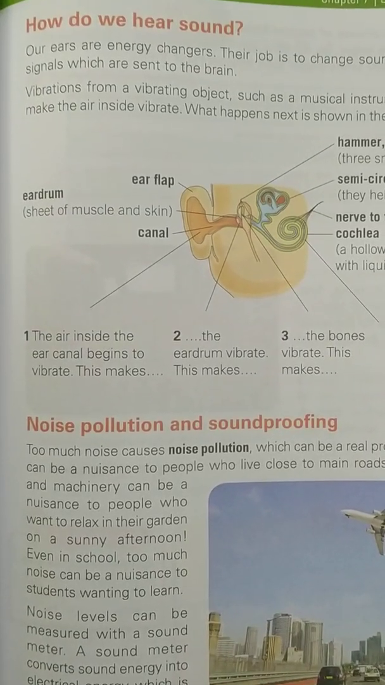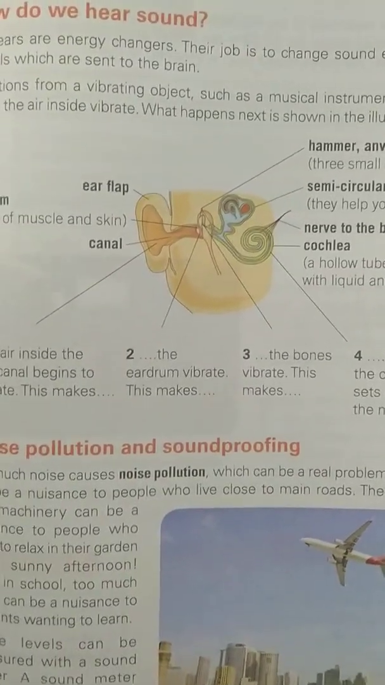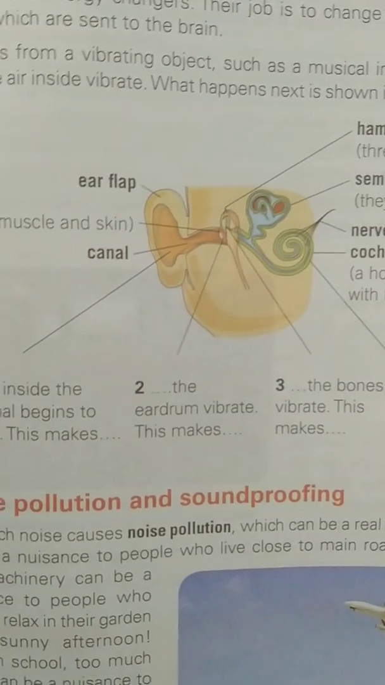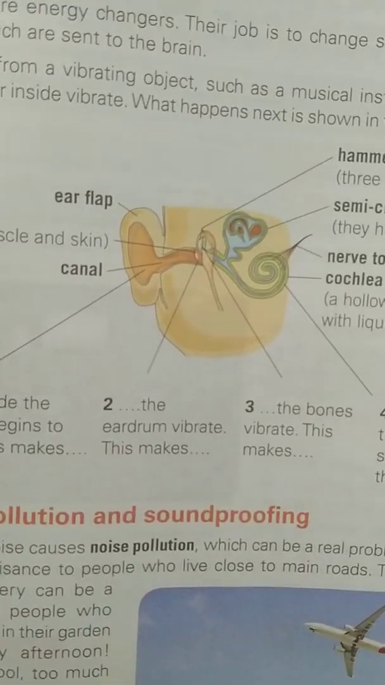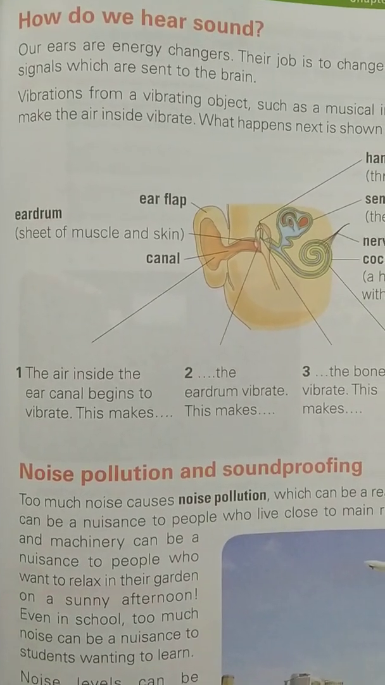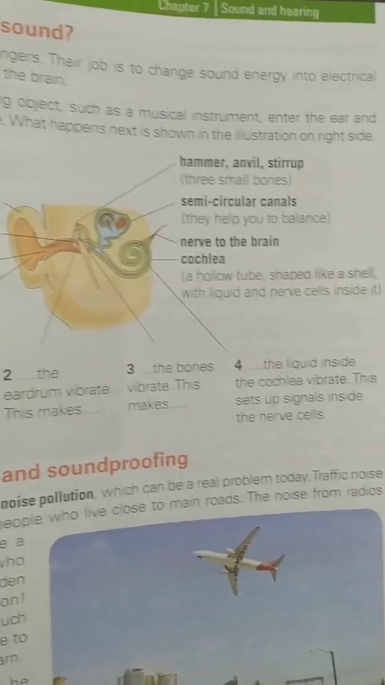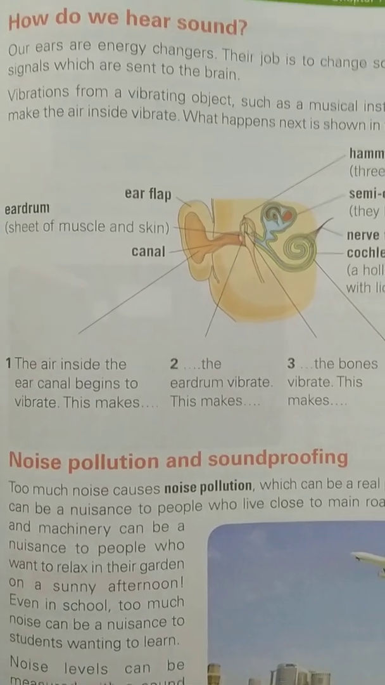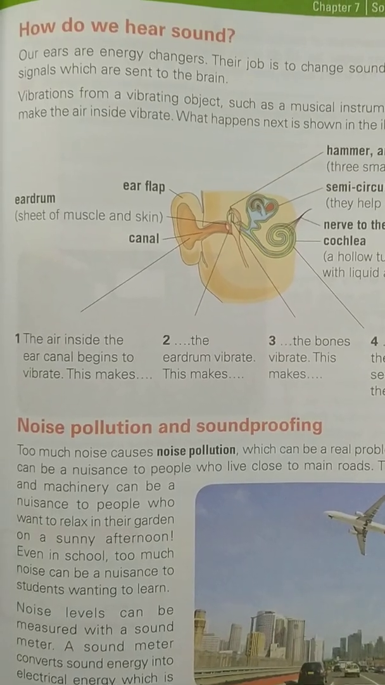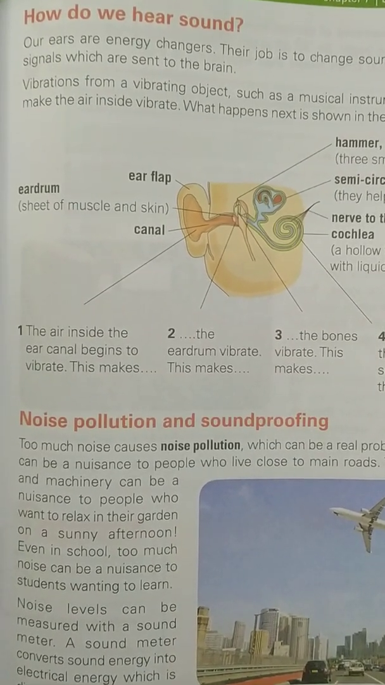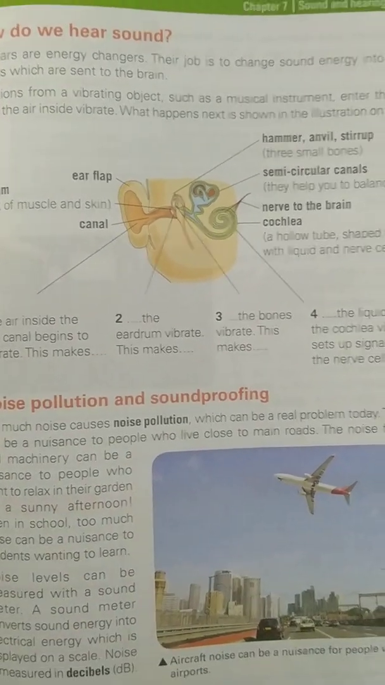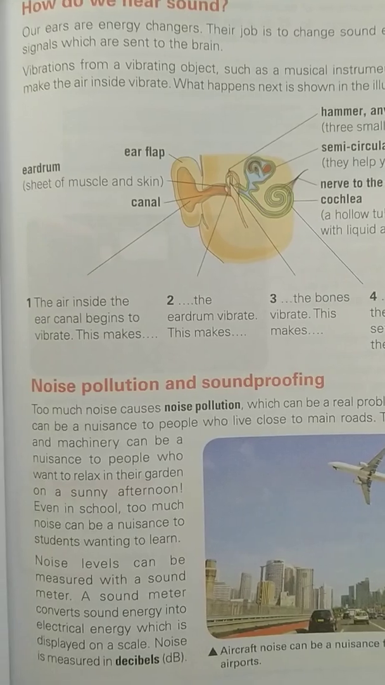Next, our topic is how do we hear a sound. This is a diagram of the inside of the ear, in which we are showing how the sound travels inside our ear and how we hear a sound. Our ears are energy changers. Basically, their job is to change sound energy into electrical signals which are sent to the brain. Whatever sound we hear from our ears is changed into an electrical signal, and then this is sent to our brain. Vibrations from a vibrating object such as a musical instrument enter the air and make the air vibrate.